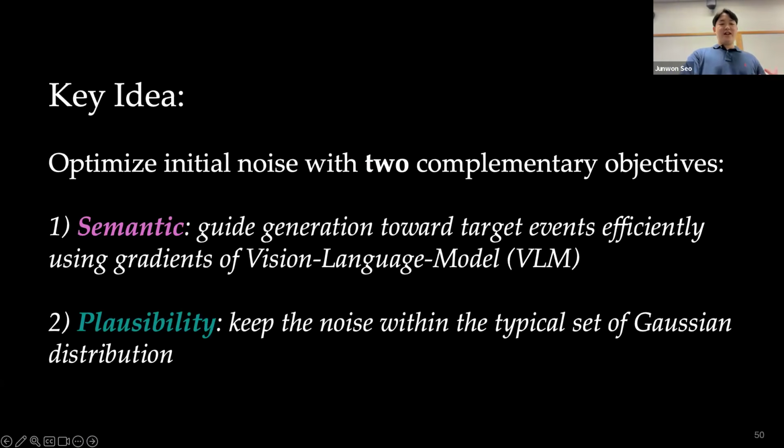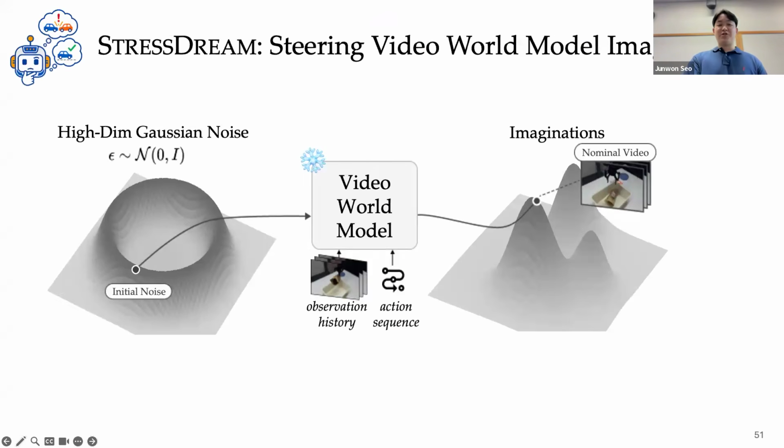So to solve these challenges, the key idea is to combine two different objectives for optimizing the initial noise. First, we use the semantic objective that leverages gradient signals from a vision language model, which reasons about what is happening in the generated videos. The dense gradients from this vision language model can efficiently guide the optimization of the high dimensional initial noise that generates scene-specific target critical outcomes of robot actions that matter for the policy. And we also ensure the steered imaginations are still plausible under the learned world model so that we can use the world model more reliably and meaningfully. We call this method StressDream.